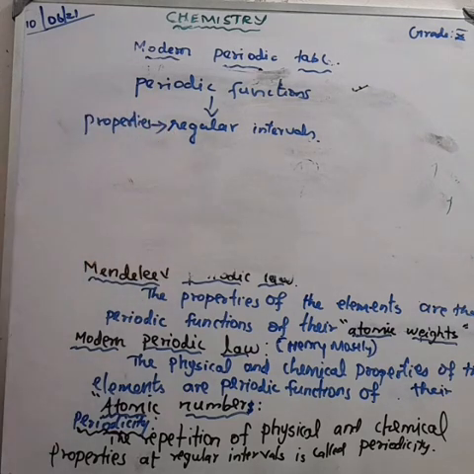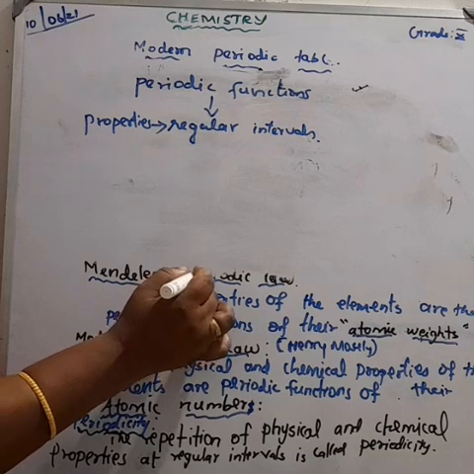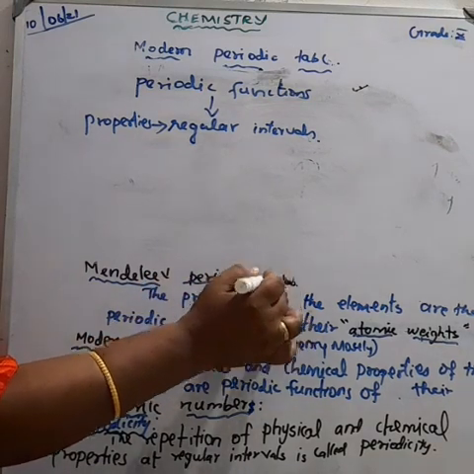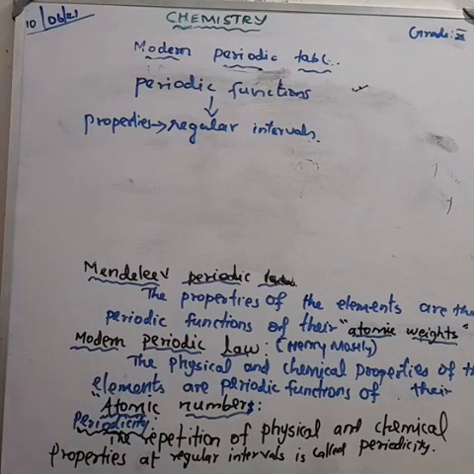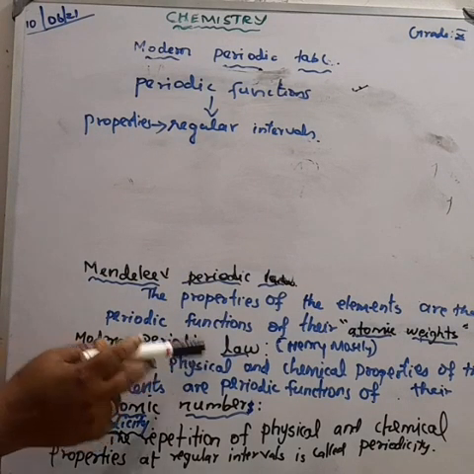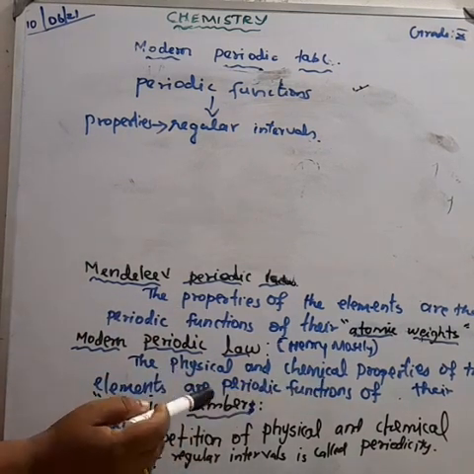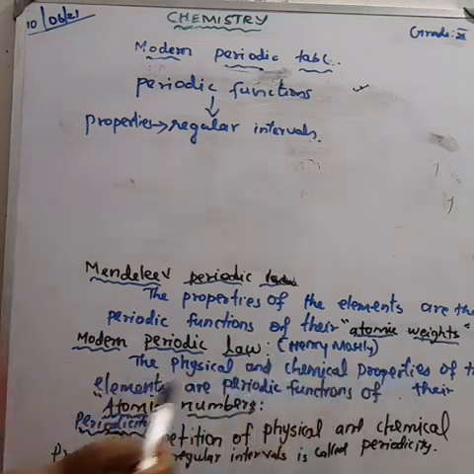According to Mendeleev, the physical and chemical properties are periodic functions of their atomic weight. According to the modern periodic law, very important, the physical and chemical properties of the elements are periodic functions of their atomic number.